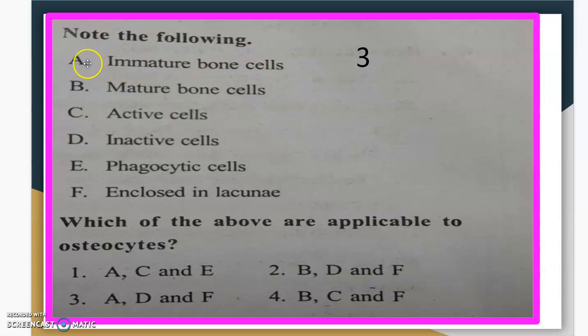And here comes the third one. Note the following: A. Immature bone cells. B. Mature bone cells. C. Active cells. D. Inactive cells. E. Phagocytic cells. F. Enclosed in lacunae. Which of the above are applicable to osteocytes?